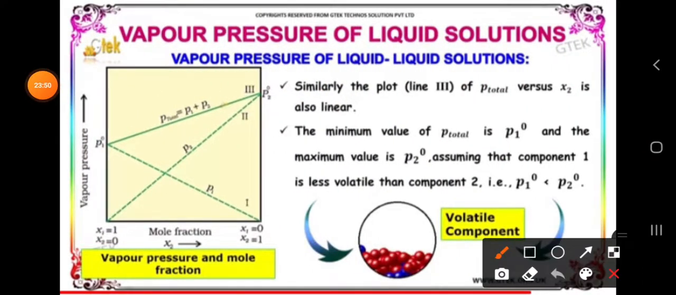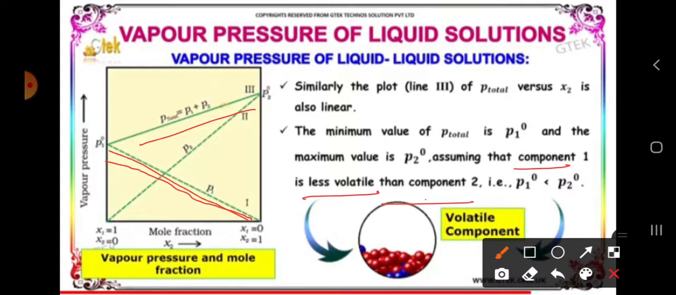Then what does the vapor pressure of a liquid solution mean here? If you take the third line, the P total will be linear in X2, and the minimum value of P total will be P1 naught and the maximum value will be P2 naught. So by this we can say we are assuming component 1 is less volatile than component 2. Why? Because here P1, as you have seen, is decreasing.